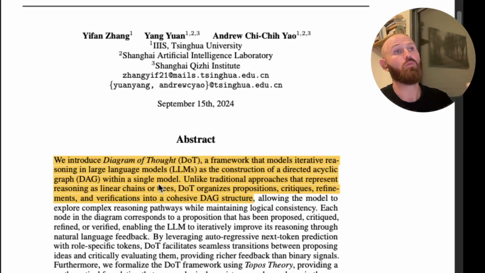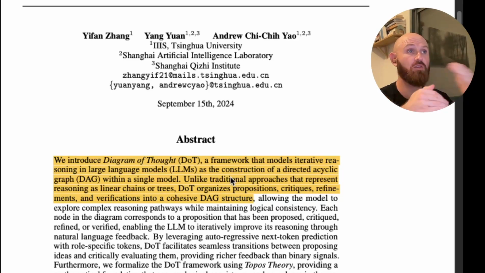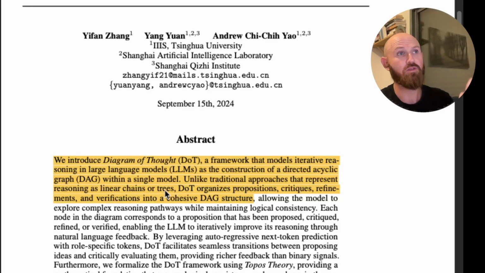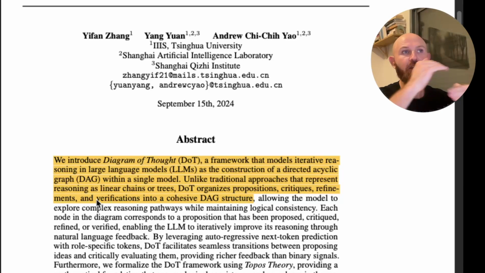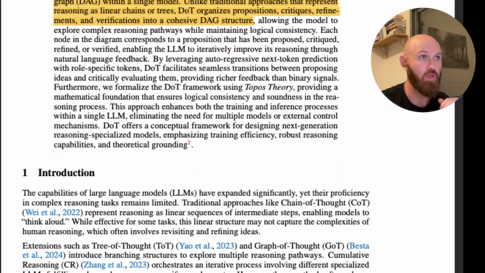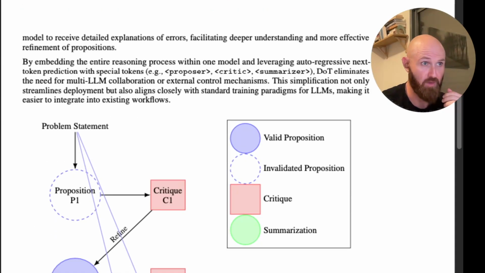We introduce Diagram of Thought, a framework that models iterative reasoning in large language models as the construction of a directed acyclic graph, a DAG. I like DAGs, they represent the causal relationships between things, and it's all within a single model. Unlike traditional approaches that represent reasoning as linear chains or trees, DoT organizes propositions, critiques, refinements, and verifications into a cohesive DAG structure. Okay, so if we go here, there's the introduction, and look at the exact DAG.